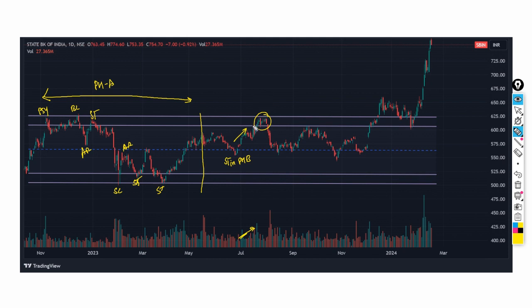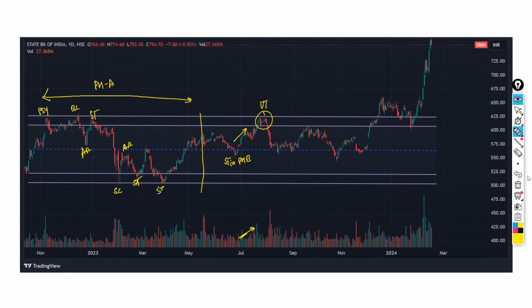And as always, all the weak hands are going to jump in, thinking of this as a strong breakout of the stock, whereas this turns out to be an upthrust action, which is nothing but a temporary commitment above the trading range, and again a failure in the trading range.